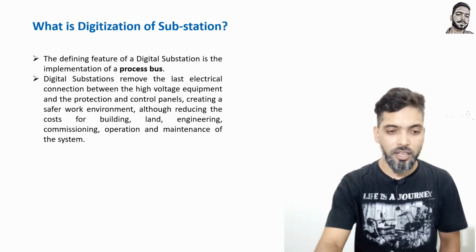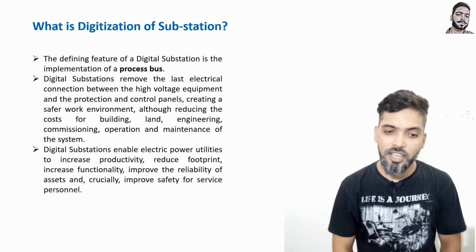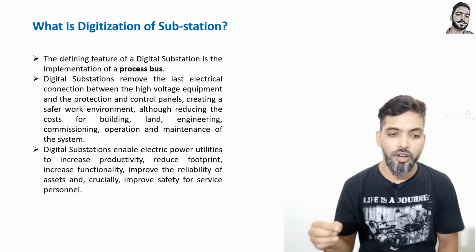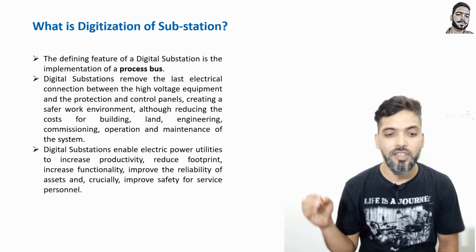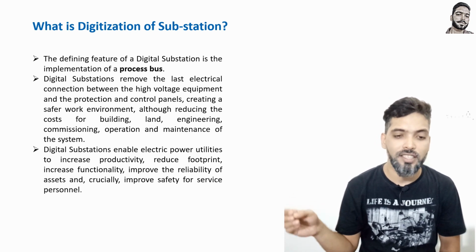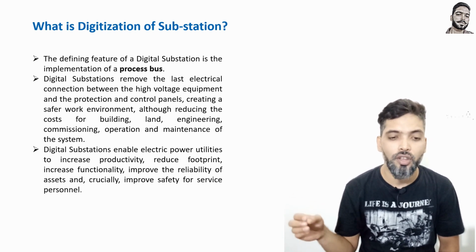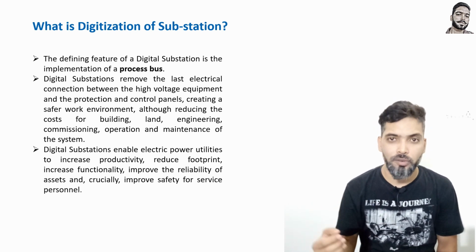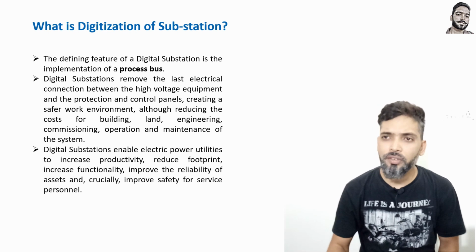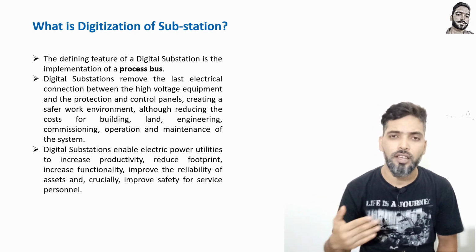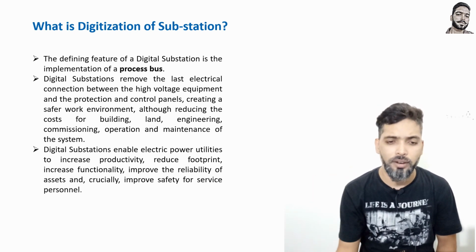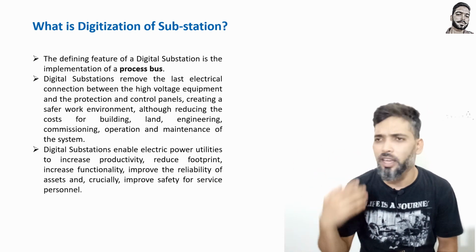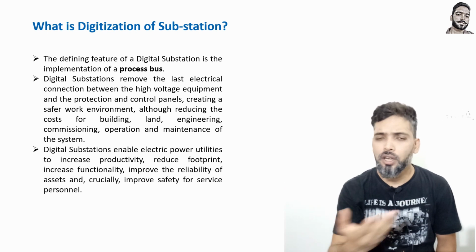So let's see what more there is in the digital substation. A digital substation enables electrical power utilities to increase productivity, reduce carbon footprint, increase functionality, improve the reliability of assets, and crucially improve safety for service personnel. So how does it increase productivity? Before, if you found a problem in your copper cable somewhere, you had to search the whole area of your substation.